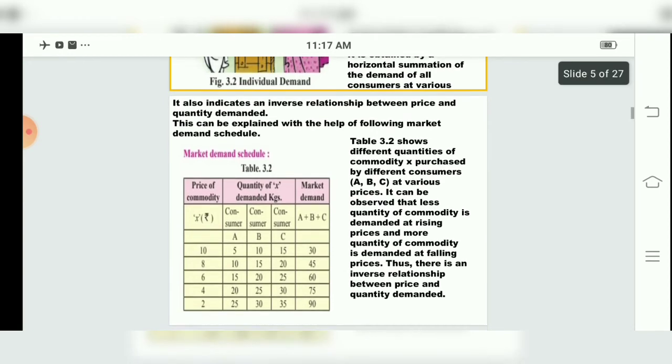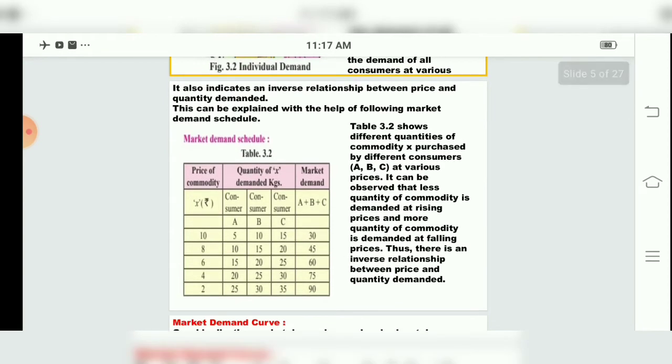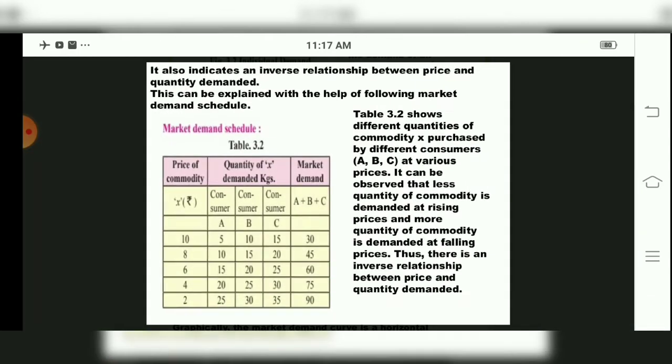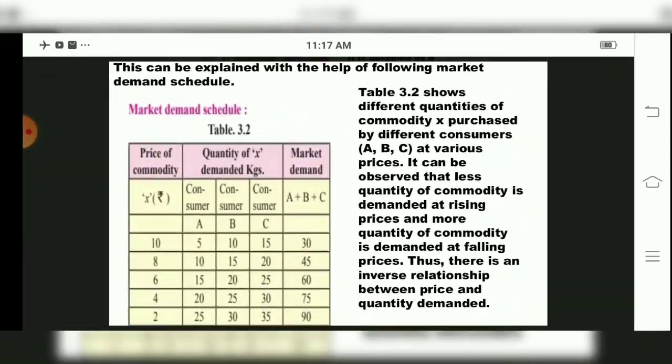We have already studied that the individual demand schedule shows an inverse relationship between price and quantity demanded. The market demand schedule also says the same thing, but let us see how it explains.